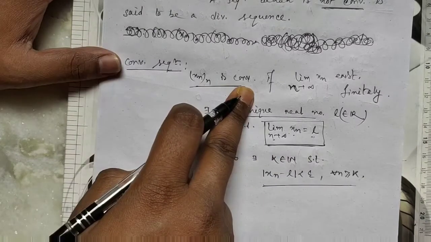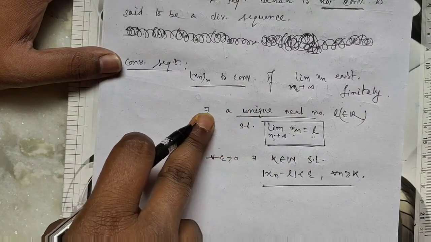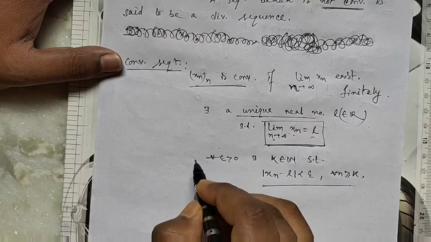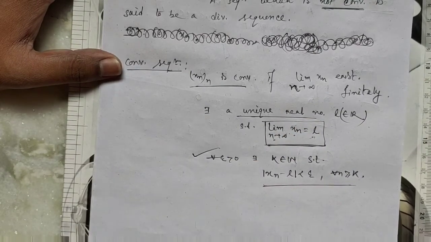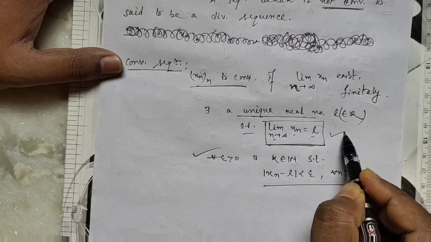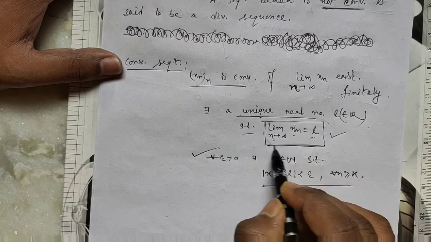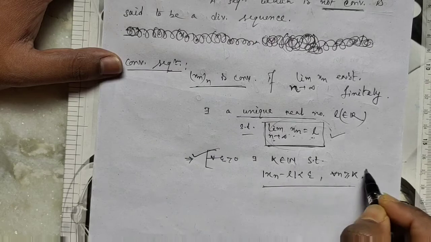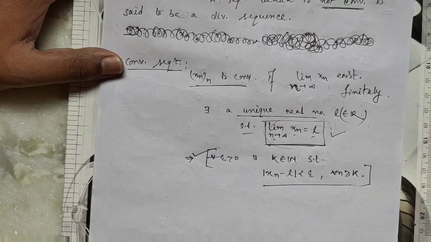Xn is convergent if there exists a unique L that satisfies this condition. There exists a unique L such that this holds, and this condition is equivalent to the limit definition.